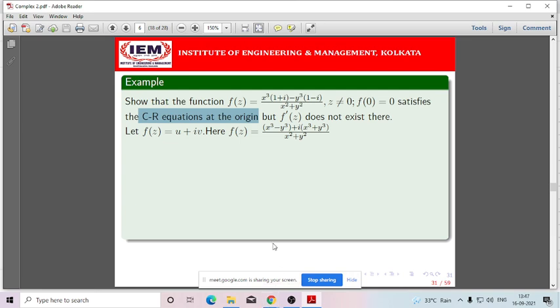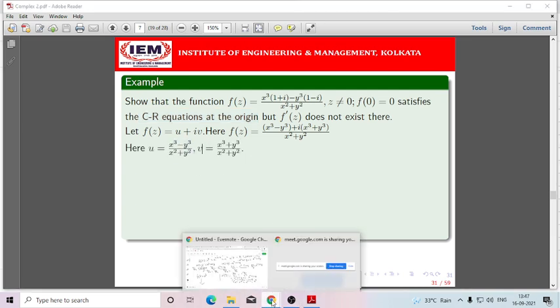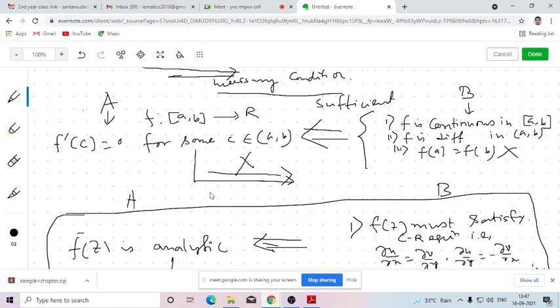So how to show this? If I segregate the real and imaginary parts, the real part will be this and the imaginary part will be this. So let me write it here.